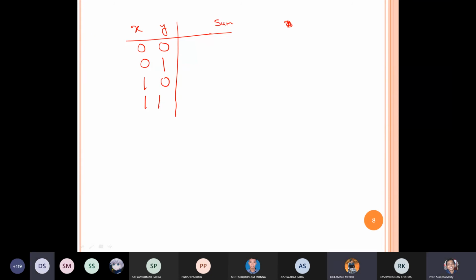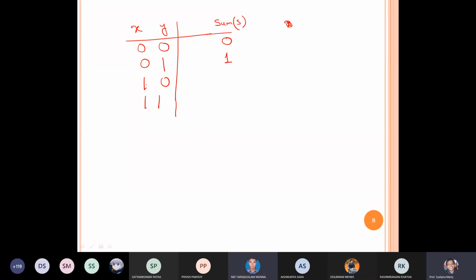Suppose I have X and Y, and I want to add X and Y. So 0 0, 0 1, 1 0, 1 1. What is the resultant if I add 0 and 0? 0, sir. So 0. Okay. What is the resultant if I add 0 and 1? 1, sir. 1. Very good.